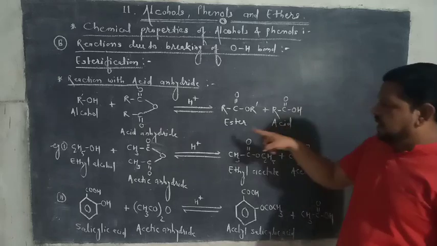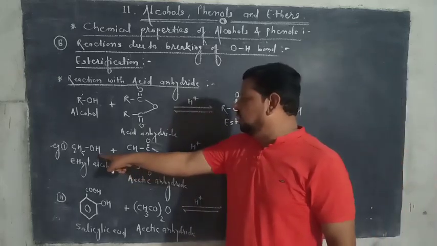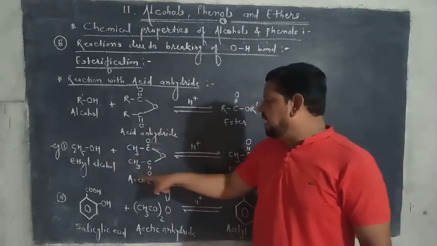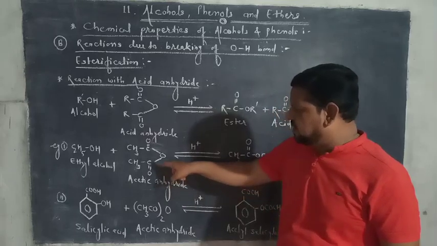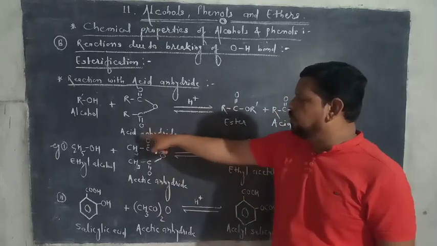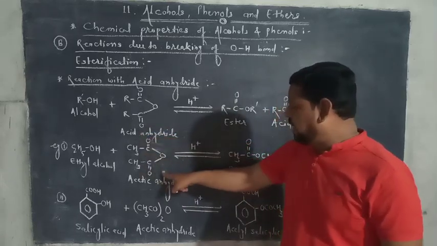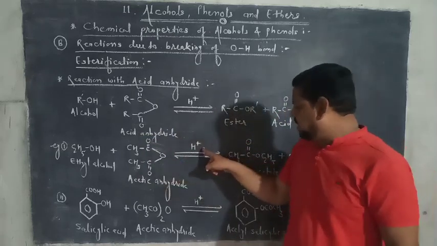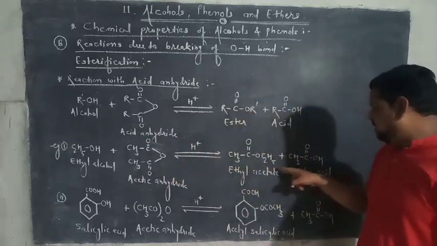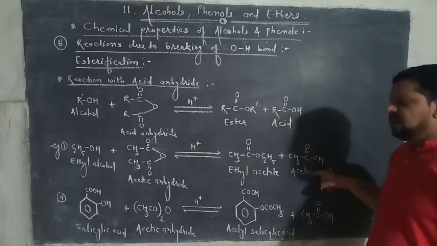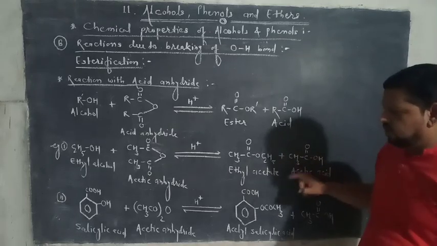For example, ethyl alcohol. Ethyl alcohol reacts with acetic anhydride. This acetic anhydride is the example of acid anhydride. In presence of acid, then it gives ethyl acetate and acetic acid. It is the byproduct.